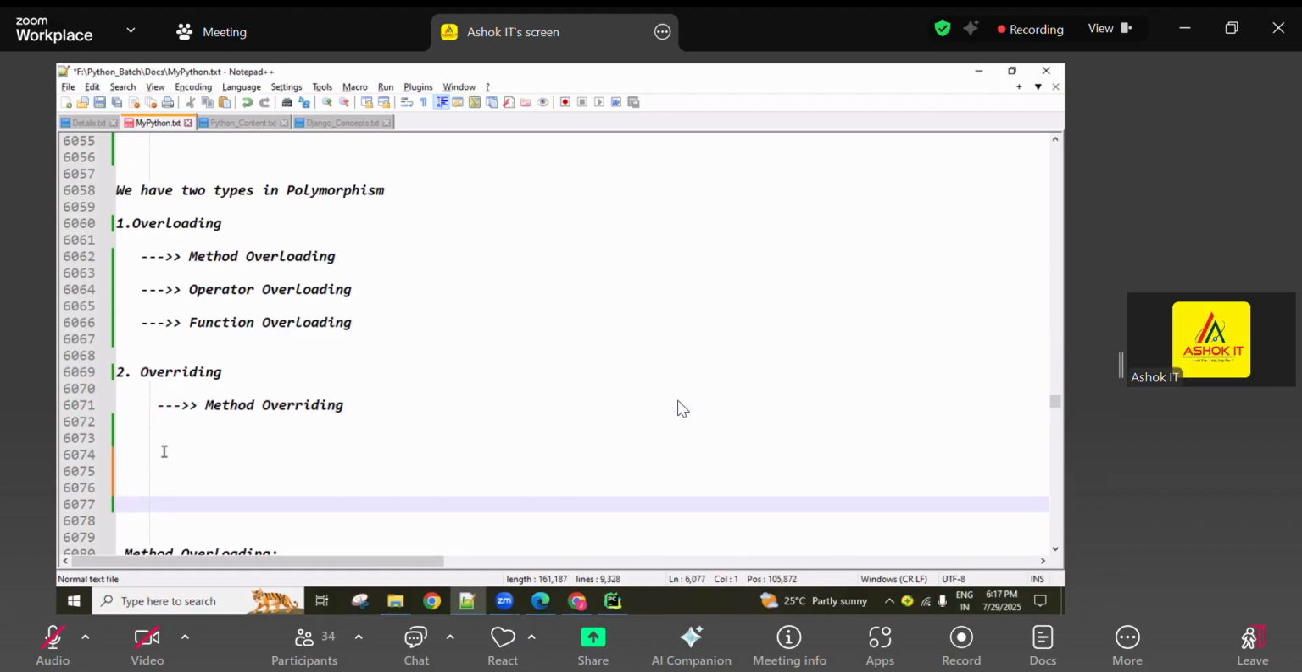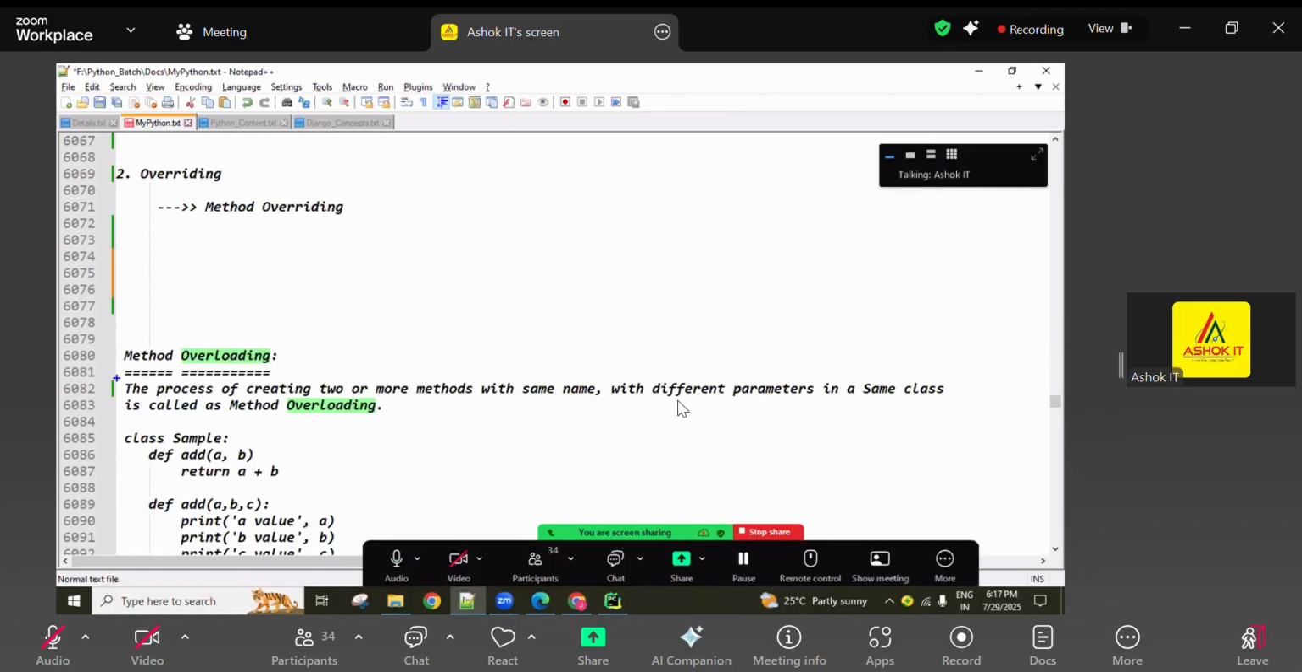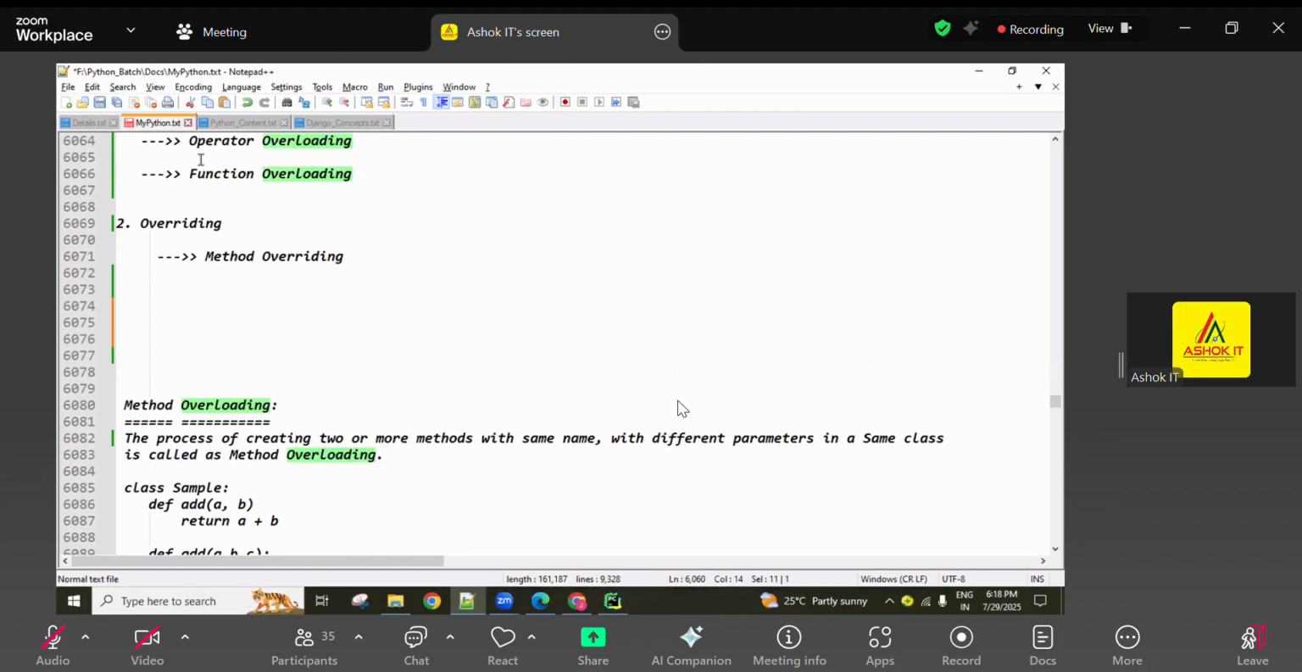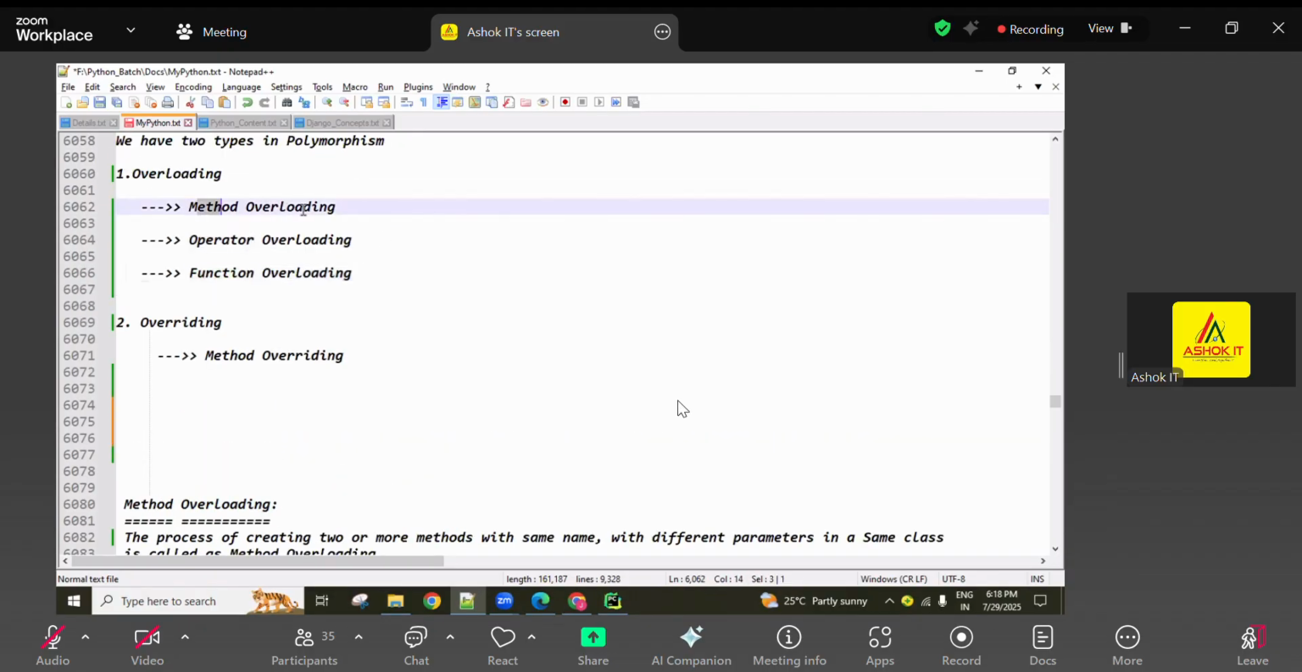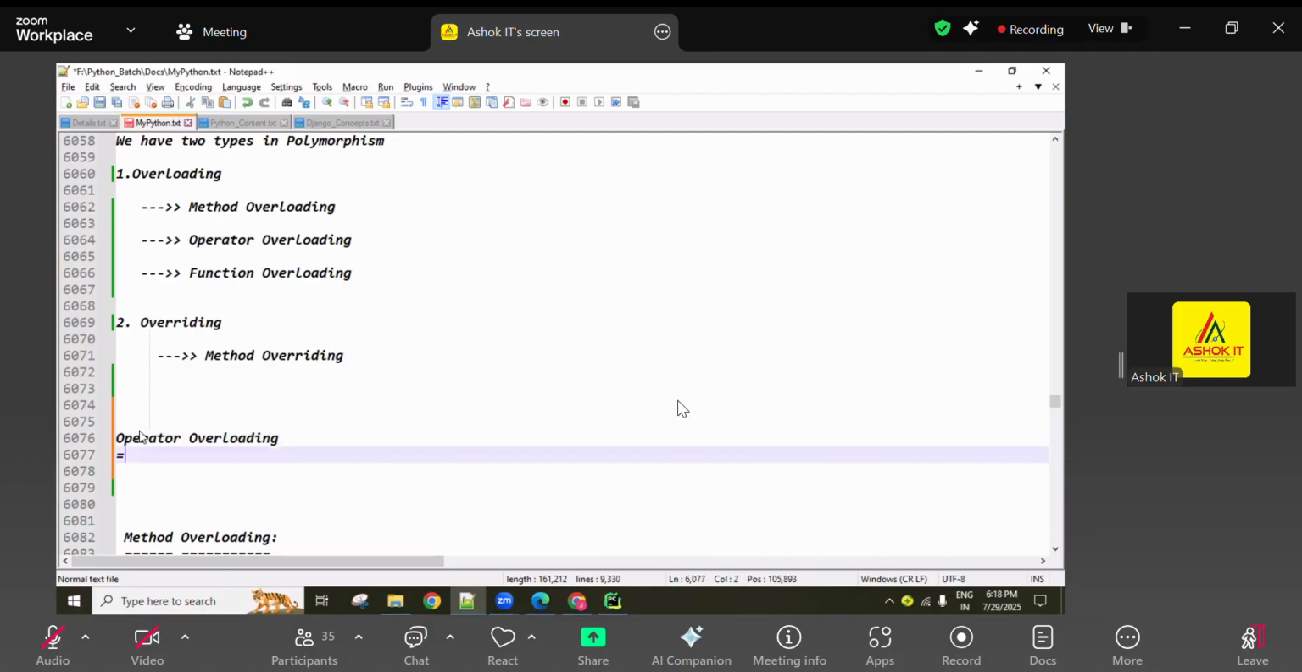So far. So now coming to overloading. The process of creating two or more methods with the same name with different parameters inside the same class is called method overloading. If I'm discussing function, or if I'm discussing operator, the term changes. First I'll discuss these two things and later I'll come back to method overloading and method overriding, guys. First, moving to operator overloading. We'll discuss operator overloading.